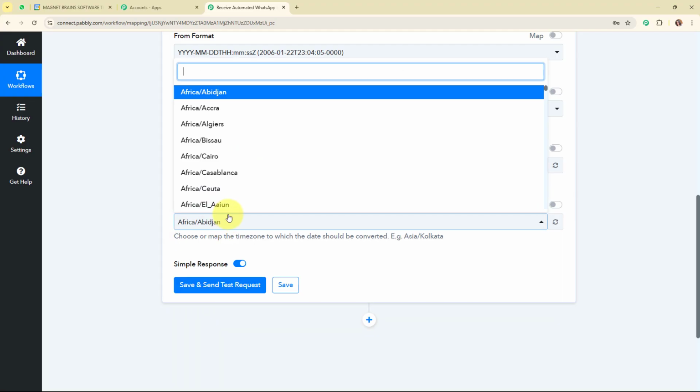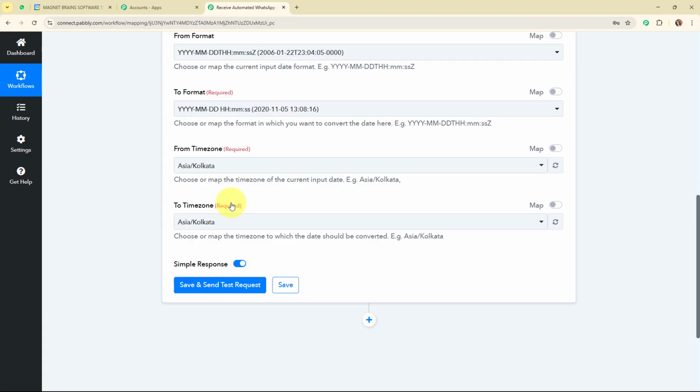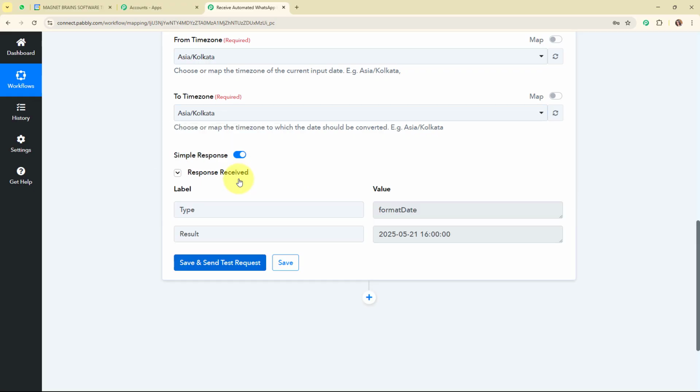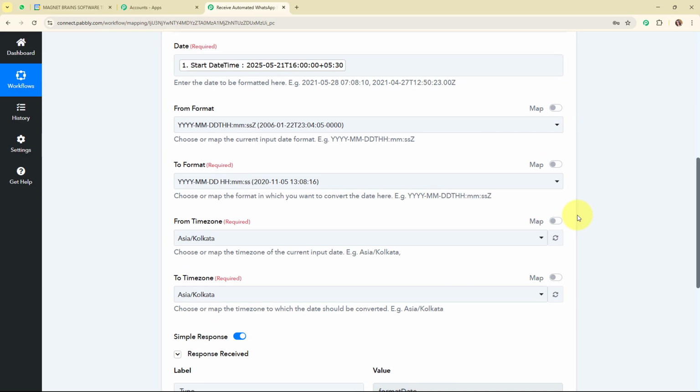I'm going to select the same time zone, and with this we have successfully entered all the required details. Then I'm going to click on Save and Send Test Request, and here you can see we have received a successful response where we have the formatted date and time zone. Here you can see the date as 21st May 2025 and the time as 4 p.m. So with this we have successfully set up this action step as well.